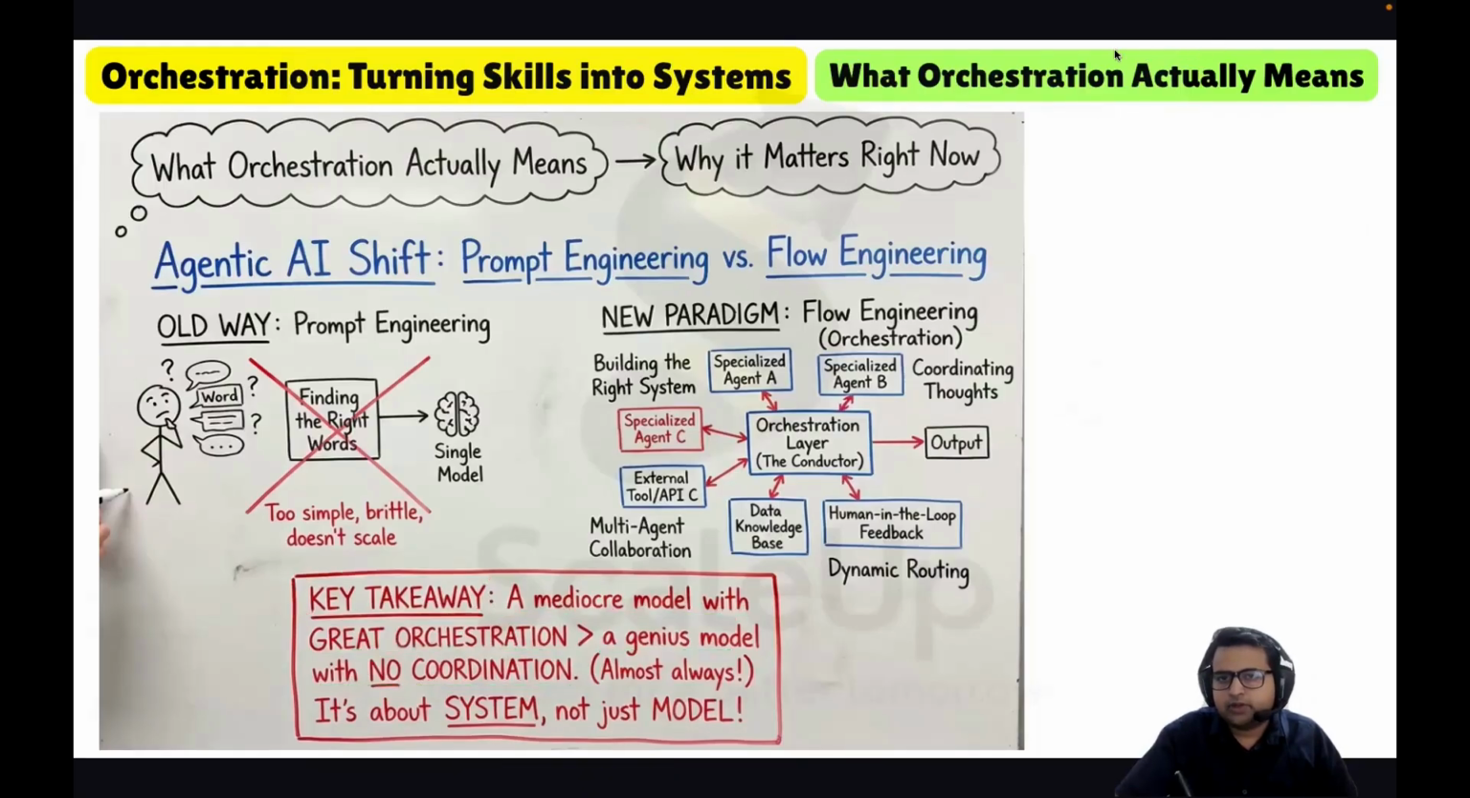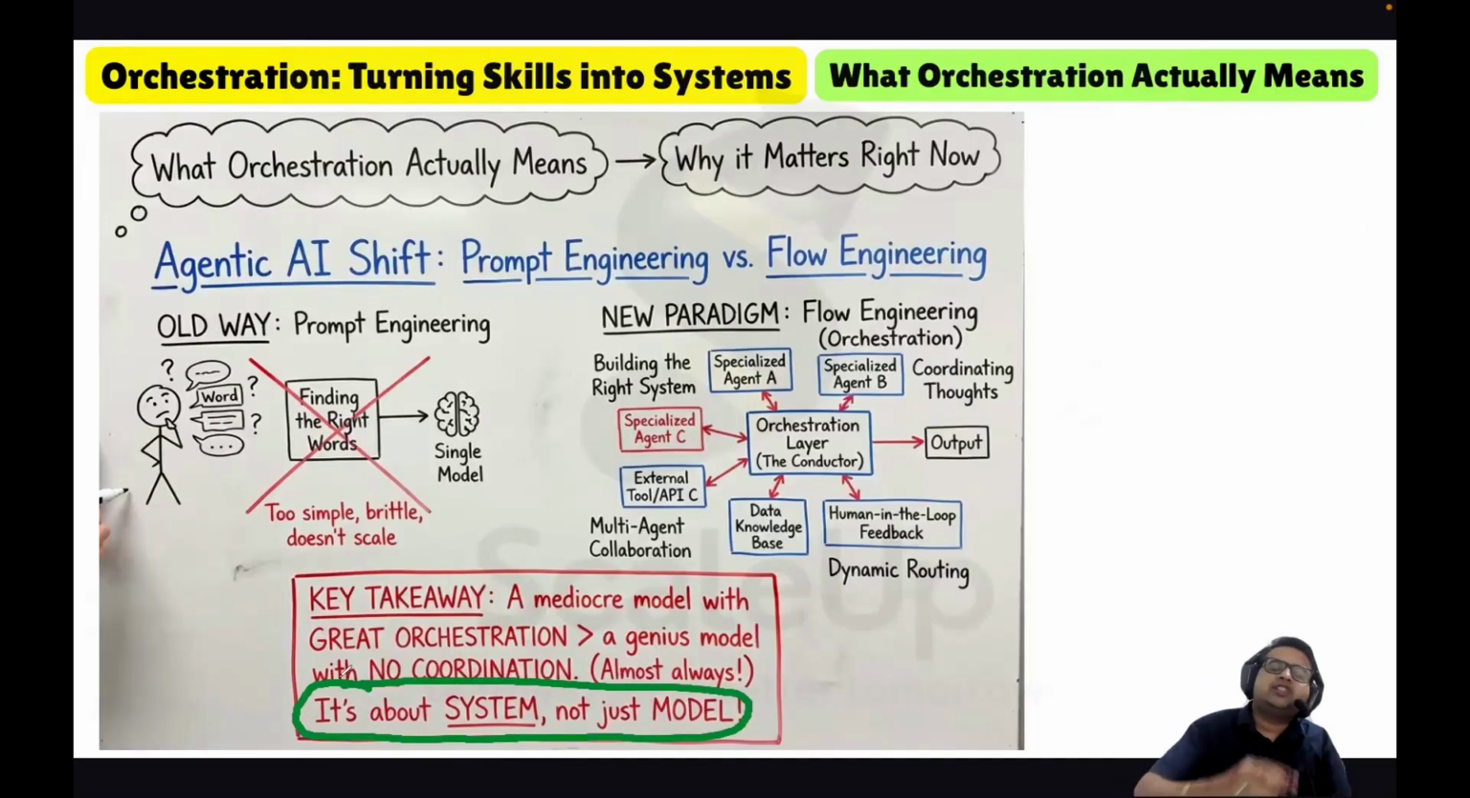For an agentic AI system, it is about the system and not just the model. It is not just about using a genius model; rather, it is more about great orchestration. Great orchestration is more important than a genius model, because a genius model with no coordination is of no use. But a mediocre model with great orchestration can be of great use.